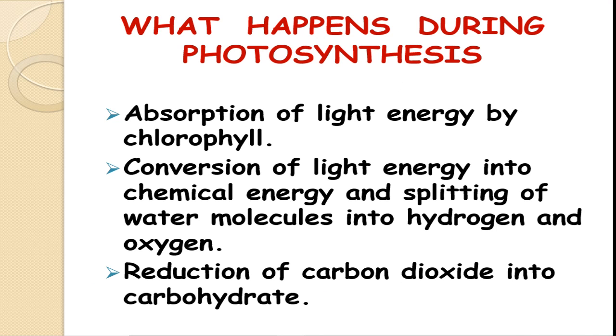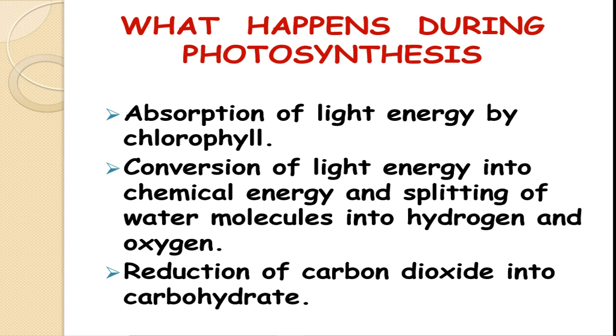Now, when we talk about photosynthesis, the whole reaction is basically divided into three steps. If we go into detail, we are saying that carbon dioxide is taken, water is taken, chlorophyll is present, sunlight is present, then glucose will form. But how is the glucose formed? There are three steps of forming glucose, the complex carbohydrate.